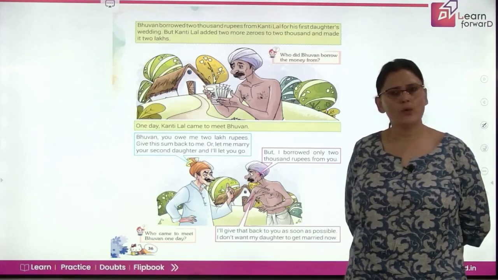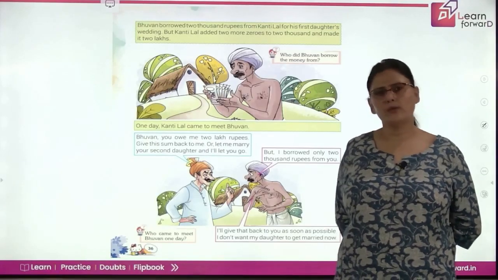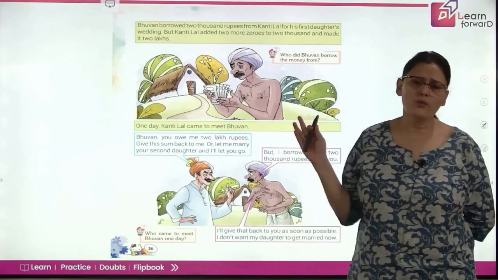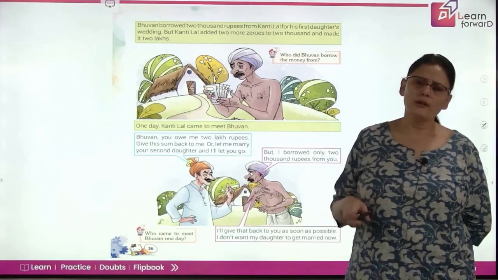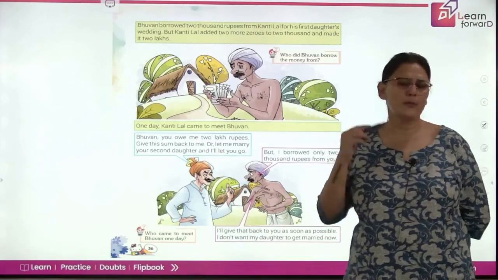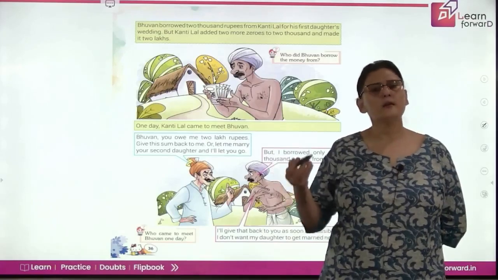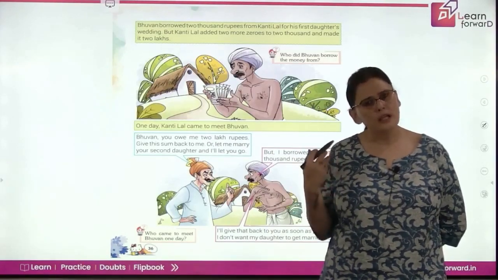See how clever and how bad he was. Once upon a time, Bhuvan, who was a farmer, borrowed 2000 rupees from Kantilal. And because this poor fellow Bhuvan could not read and write, before putting the thumb impression, Kantilal added two more zeros and made it the figure of 2 lakh rupees. So this means that on paper Bhuvan borrowed 2 lakh rupees and not 2000. And what was the actual scene? That Bhuvan had borrowed only 2000 rupees.